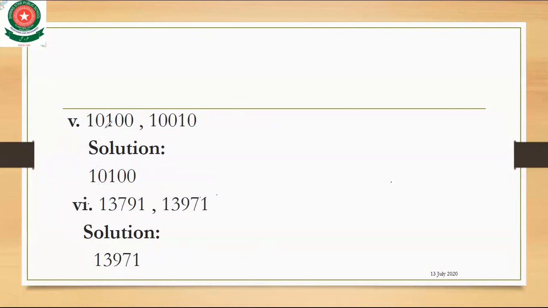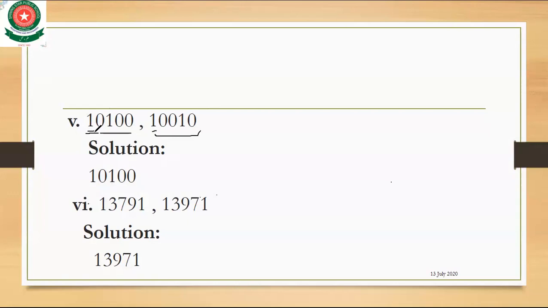Okay, first see both numbers. The first number is 10100 and the second number is 10010. See the first digit of each number. The first digit of this number is 1 and the first digit of the other number is also 1, so we cannot compare 1 and 1 because they are equal.